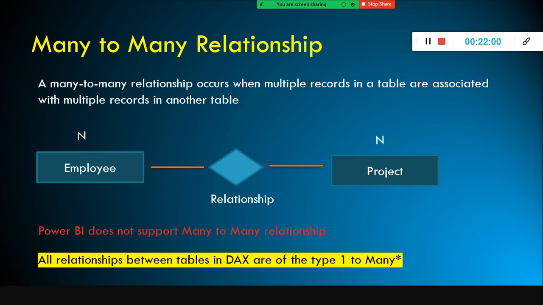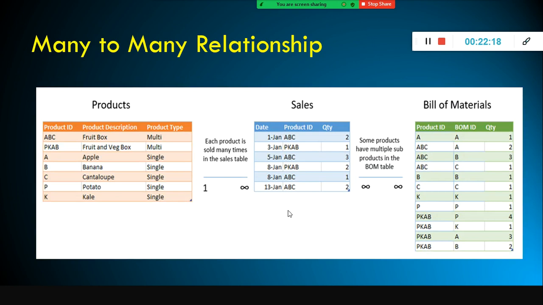Right? Then how will I handle it in the real world? We cannot expect an ideal case scenario. We will be getting this kind of situations. Okay. So how will you deal with it? Right. So all relations between tables and DAX are of type one to many. We need to come up with a bridge table, and we need to deal with that.